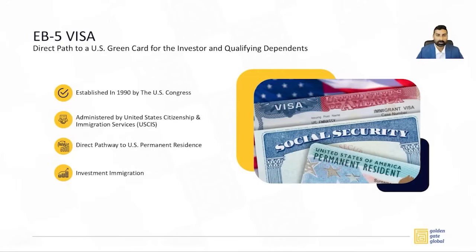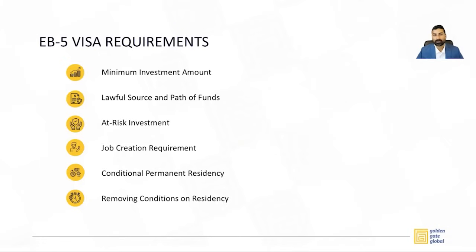The EB-5 visa program was established in 1990 by the US Congress and is administered by USCIS. It is a direct pathway to US permanent residence and falls under the investment immigration category. Today, I will cover the following requirements: the minimum investment amount, lawful source of funds, at-risk investment, job creation, conditional permanent residency, and removing conditions on your permanent residence.